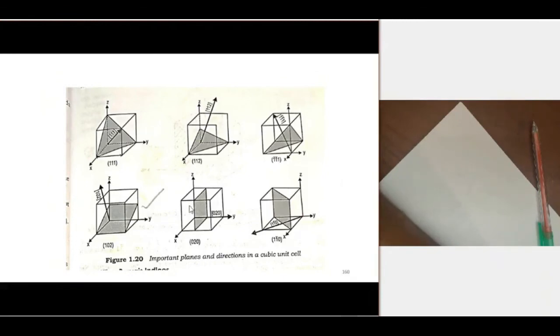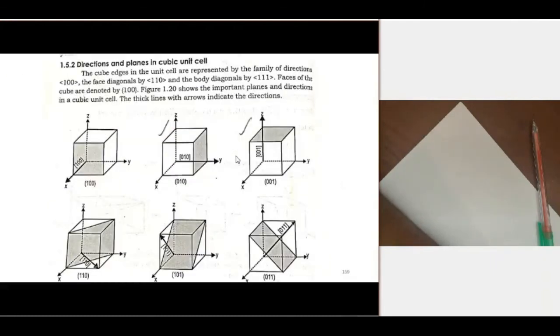So try to find the Miller indices of planes and directions for such different planes. That is about Miller indices of directions and Miller indices of planes.